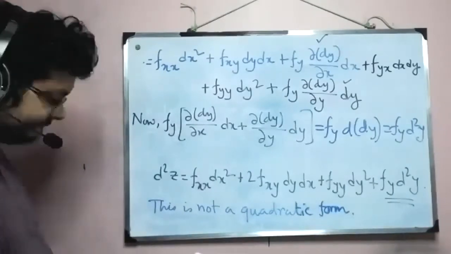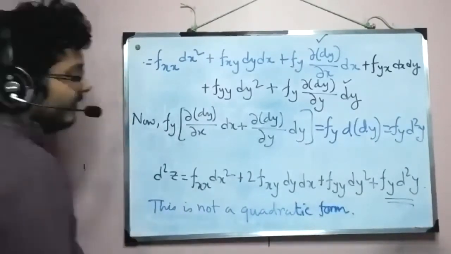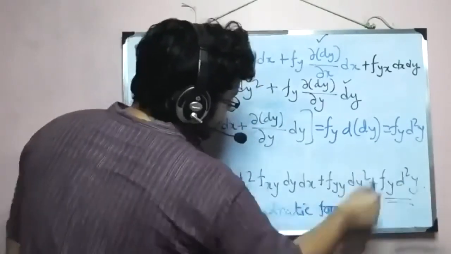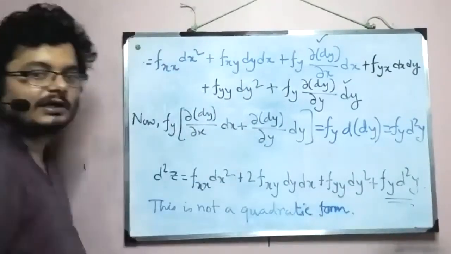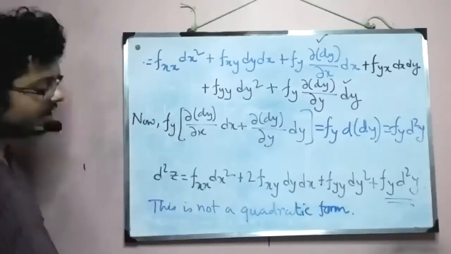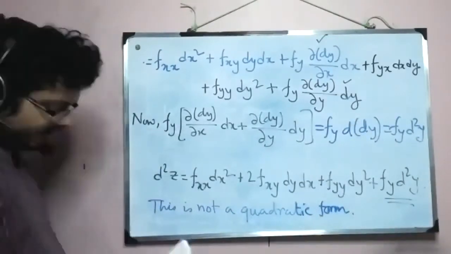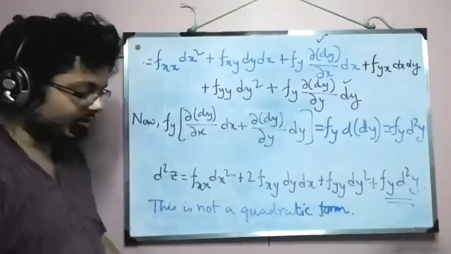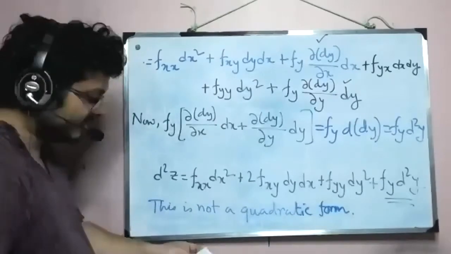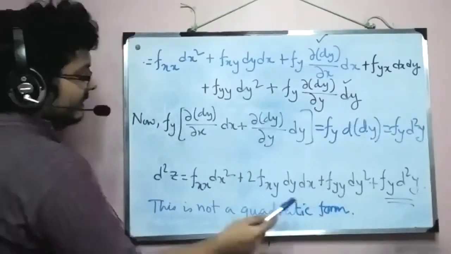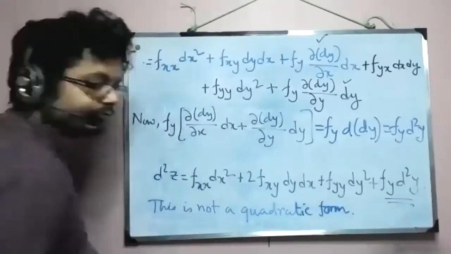We will substitute this expression by something that we will obtain from working with the constraint g of x comma y equal to c. Okay, so let's see what that gives us, and then again we will substitute it here.